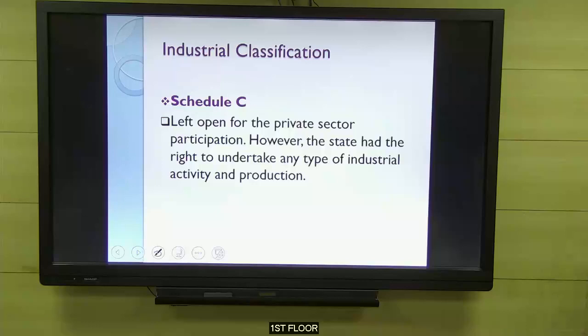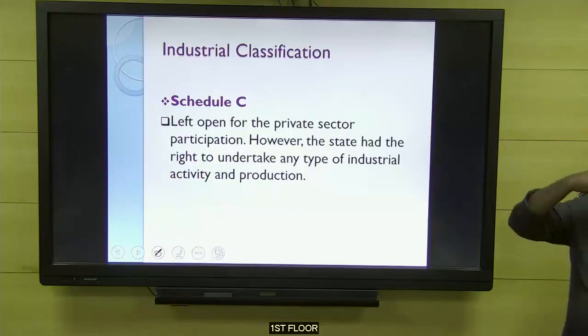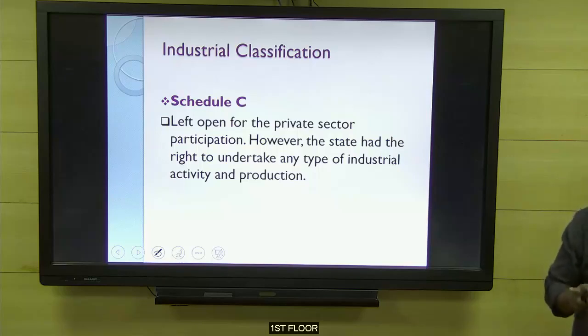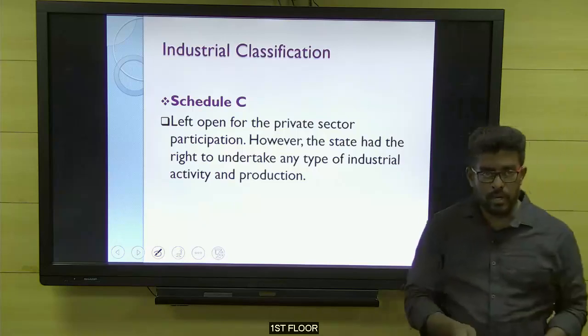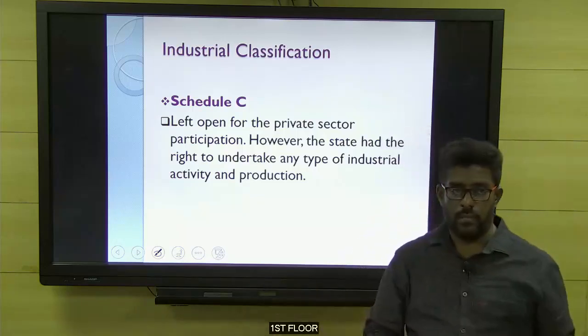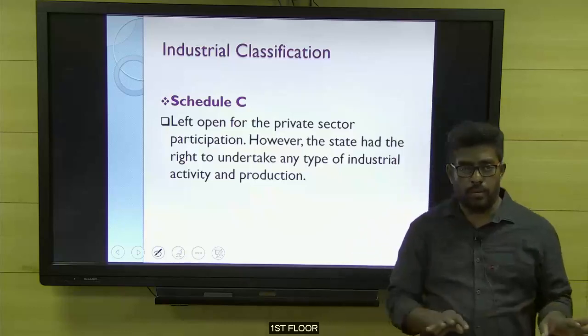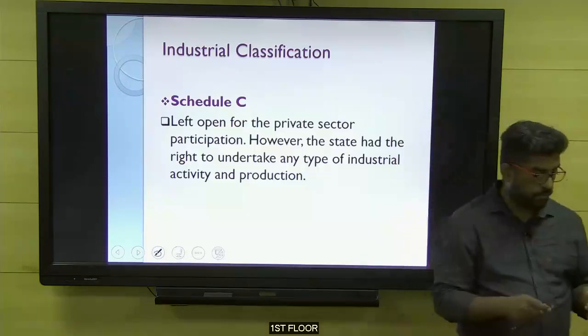Pulp is wood pulp, for paper making. The center had monopoly over heavy industries. Yes, that's why, even now, in most of the areas the central government has the monopoly, because the doors were left open only for the central government. So complete monopoly for the central government. But Schedule B cannot be taken as a monopoly, because if the Tamil Nadu government opens, Andhra will open, Karnataka will open. But Schedule A is completely a monopolized category.